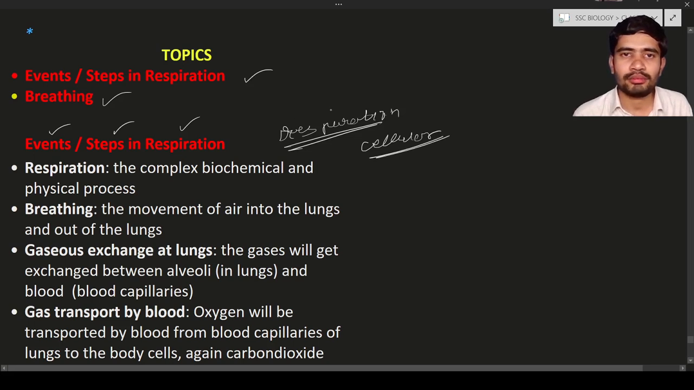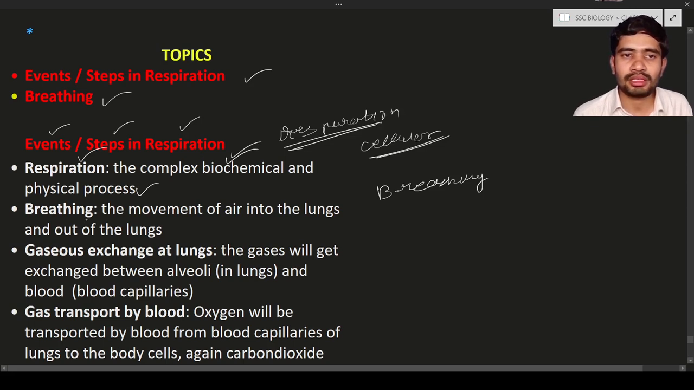Before respiration, we have to discuss breathing. What is breathing? Breathing is nothing but the inhaling and exhaling process. Inhaling means taking air in, exhaling means releasing air out. This is the breathing process. Respiration is a complex biochemical and physical process. The physical process includes the diaphragm, which helps in the respiration process. Biochemical means a chemical substance, the oxygen, combines with the hemoglobin, and that is known as the biochemical process. So this is the respiration.